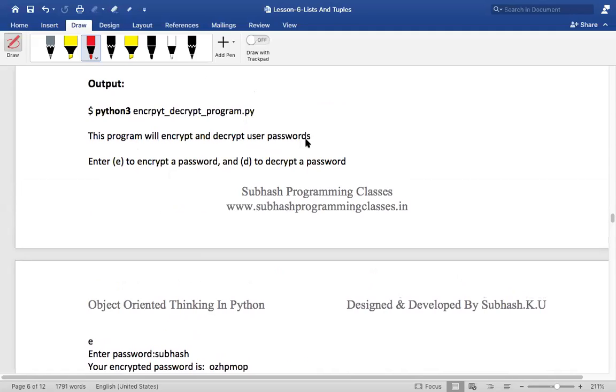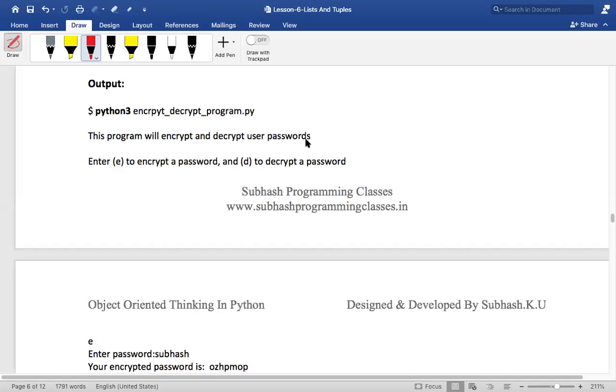Listen, I'll tell you what is encrypting. In Gmail, when you enter your password as Python 123, Gmail will take that Python 123 and convert it into some kind of characters that nobody will understand and store it in its database. That is called encrypting.